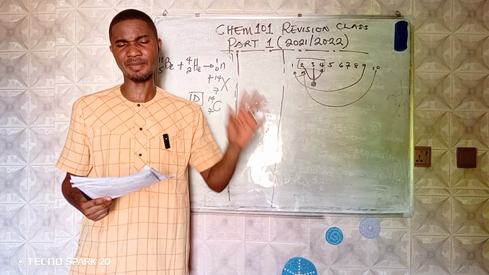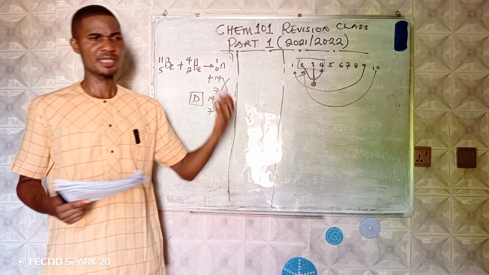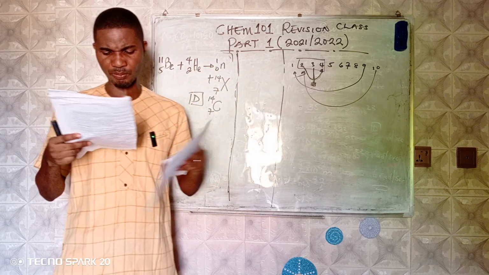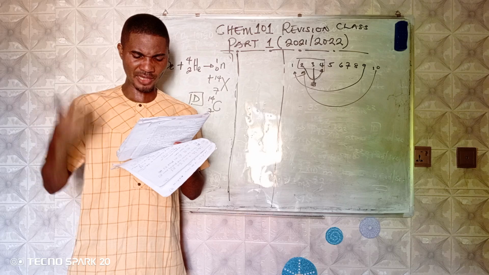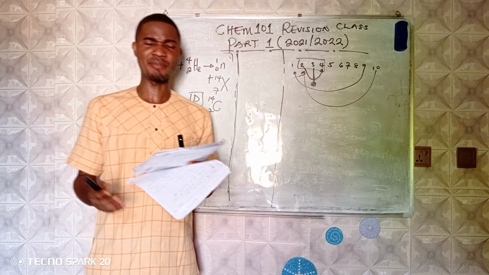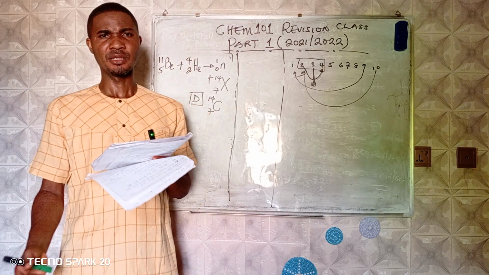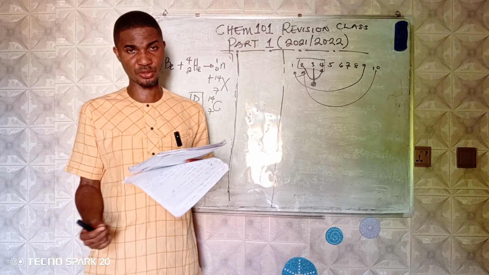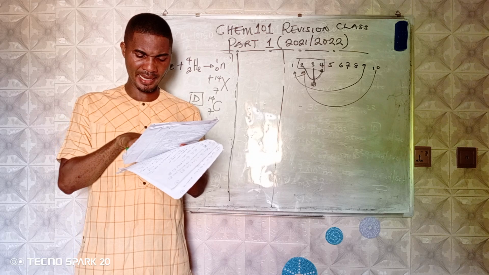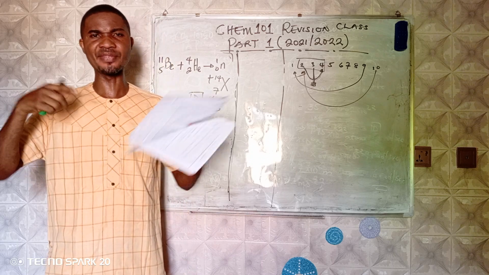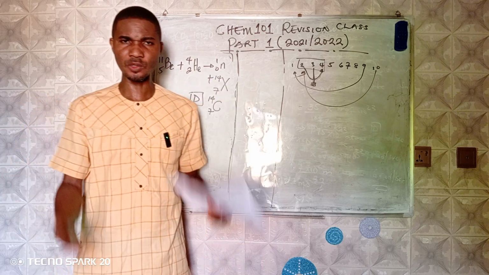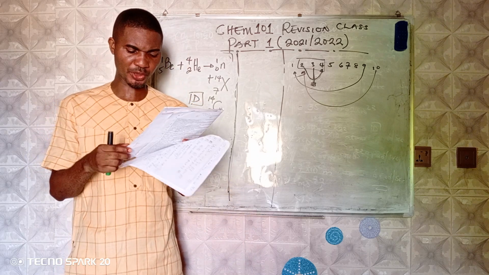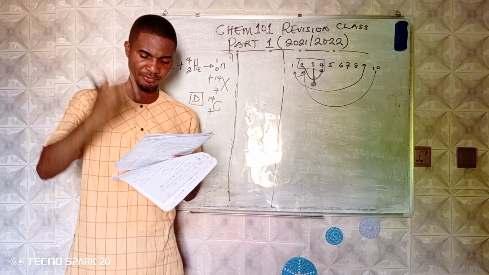Remember, we have this law of chemical combinations. More of them. One of them is law of multiple proportion. We have conservation of matter, that one that says matter can neither be created nor destroyed in a simple chemical reaction. Then we have law of definite proportion. You need to go and know what law of definite proportion is. It's in the notes. And we have reciprocal proportion. All those laws of chemical combinations, you have to master them.